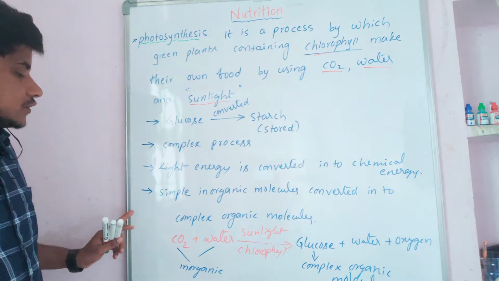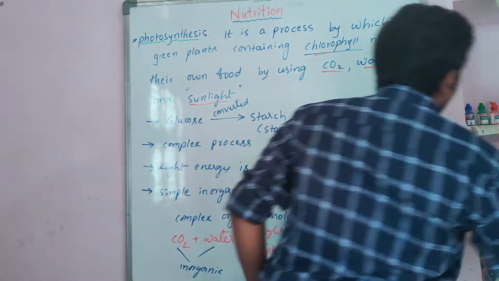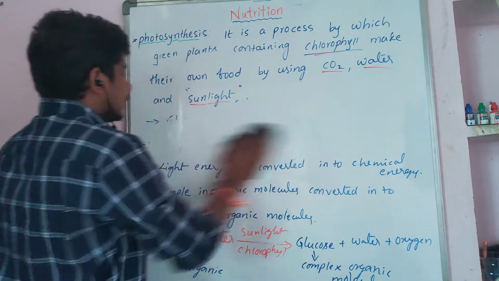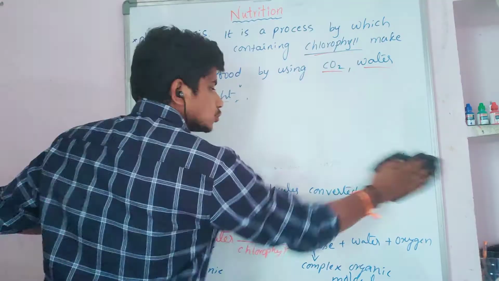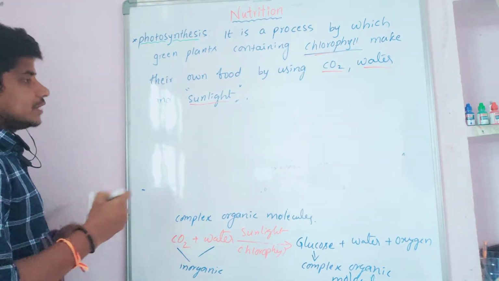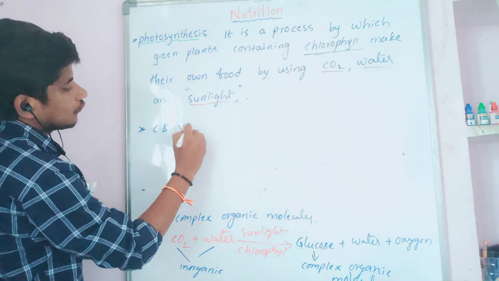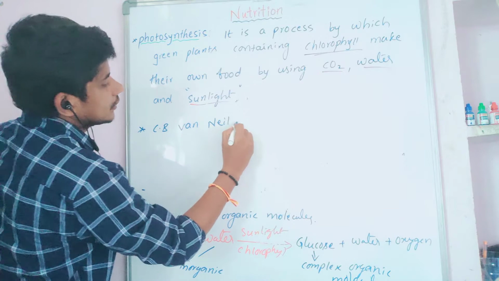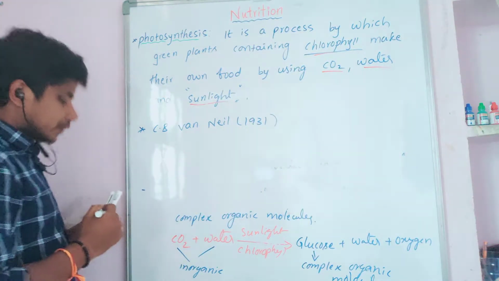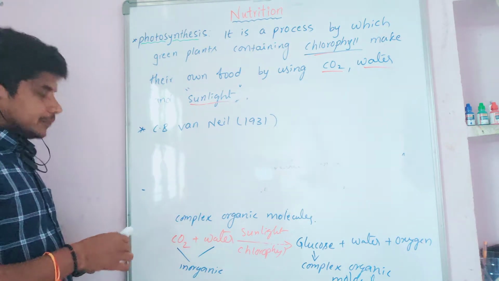For this photosynthesis process, many scientists proposed many equations. They tried to formulate an equation for photosynthesis over 200 years. Finally, C.B. Van Niel, in 1931, formulated one equation for photosynthesis which was readily accepted by many scientists.